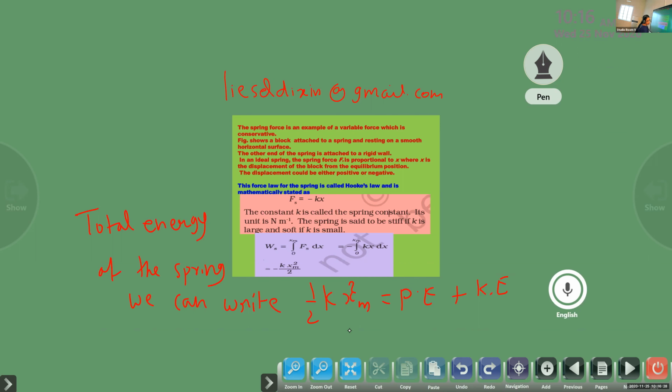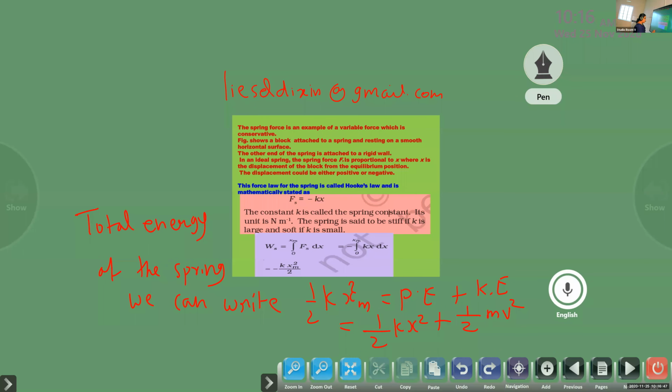So yesterday we have already learned potential energy is half kx squared. Kinetic energy, just imagine this spring is moving with the velocity v while we are pulling it.